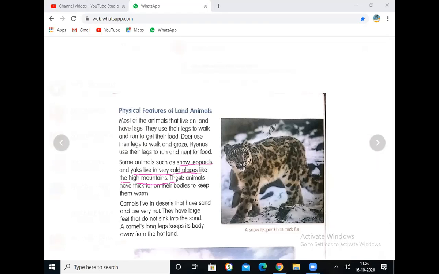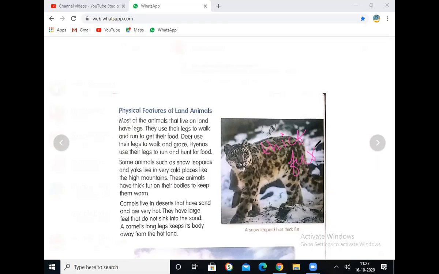These animals have thick fur. What are they having? Thick fur on their body to keep them warm. What is the adaptation here? Yes. Here you can observe the leopard's body all over the skin. It is having thick fur. It helps to keep them warm.